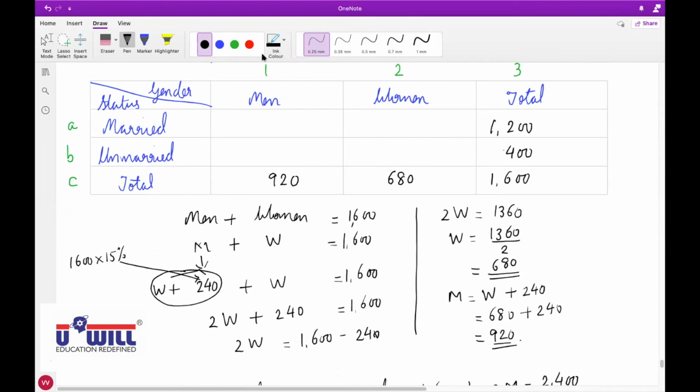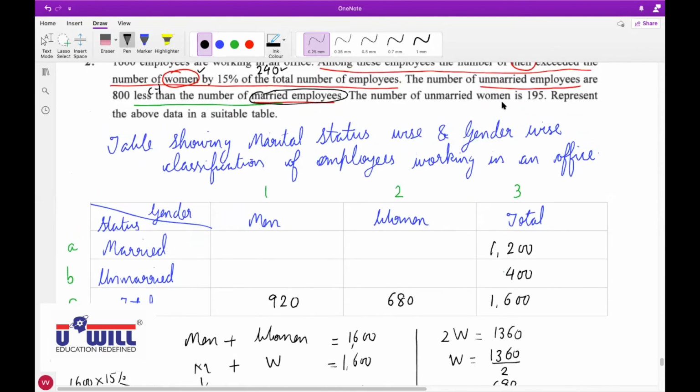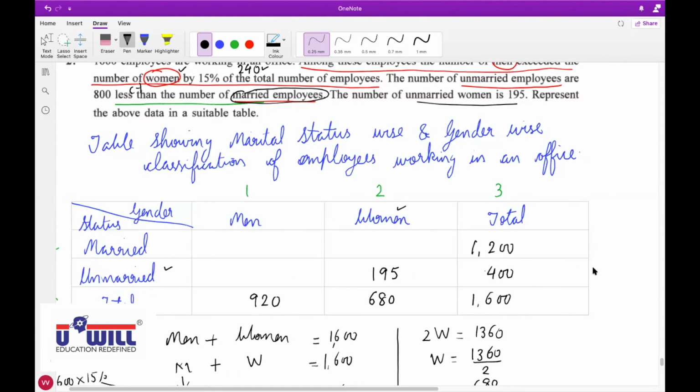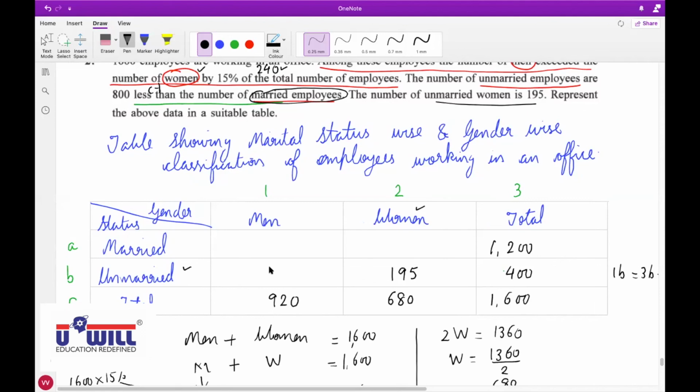Complicated ones. Now next. The number of unmarried women is 195. So unmarried women 195. Shruti Mishra, where should I write unmarried women 195? In 2B, yes, unmarried and women. So it will come in 2B, 195. Now, Mishra ji, can you tell me how will you find men? Yes, 1B. 400 minus 195, that is 3B minus 2B. Correct. 400 minus 195, that is 205.